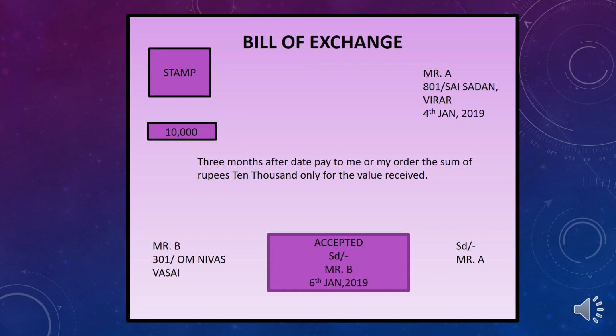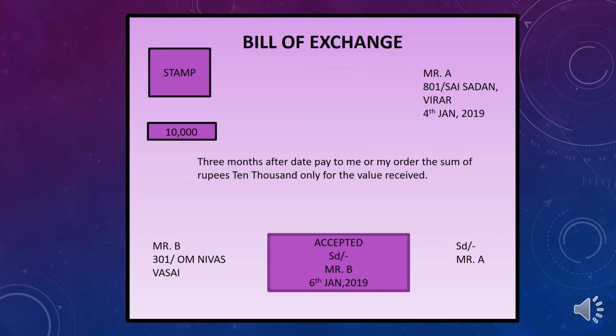Right side, the drawer's name, his address and the date. And over here, whatever is the period, 3 months after date, pay to me, that is to drawer, or my order, the sum of rupees 10,000 only for the value received. Here Mr. B, that is drawee's name and the address, and over here drawer signature and name.